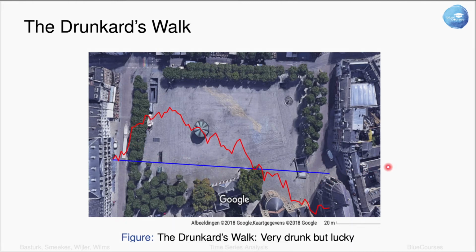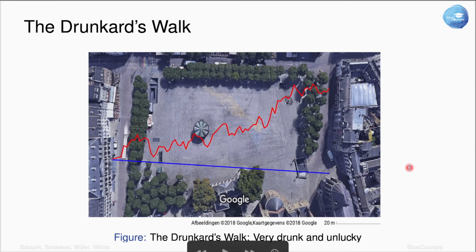Well, let's now look at the situation where he actually is very drunk. So the only thing he does is randomly either move to the left or move to the right. And he should hope that he ends up in the right place. So here I simulated that exactly using the coin toss example that I showed in the previous video. I simulated this in R and, well, in this case, he wanders off quite a bit and then he has a lucky turn and he moves back and he moves back, but of course he doesn't stay there and he moves further. Well, here he's quite lucky because he will still end up somewhere in the reasonable place.